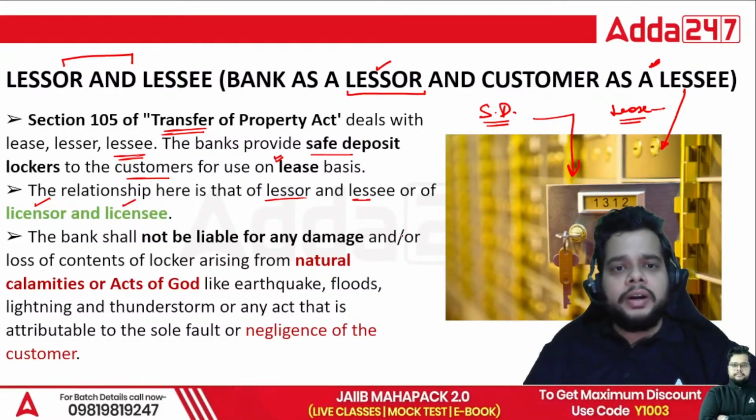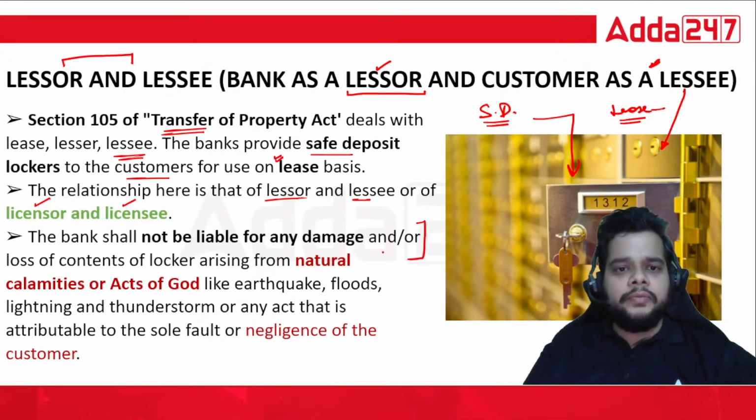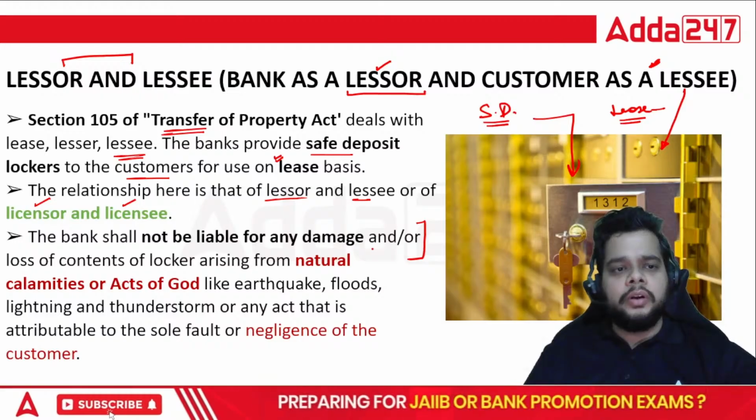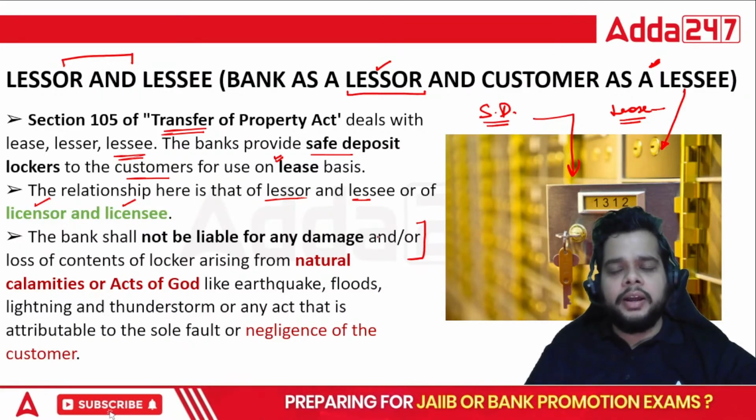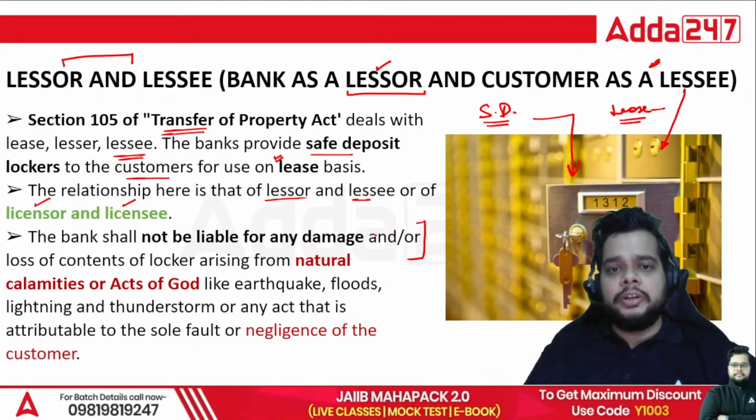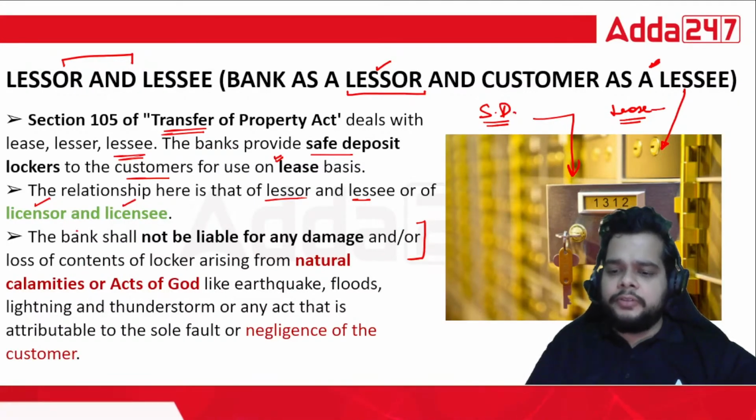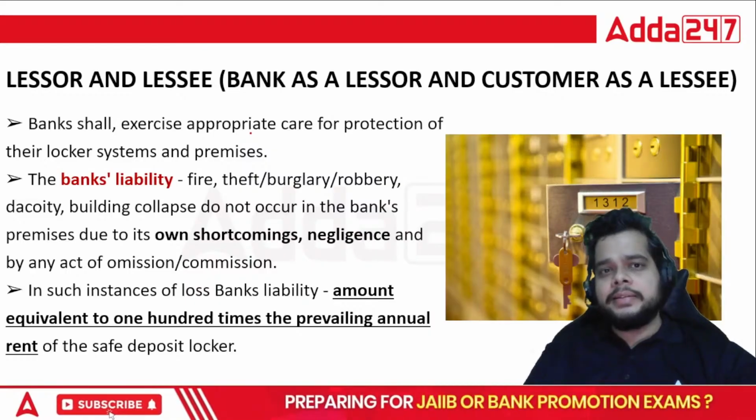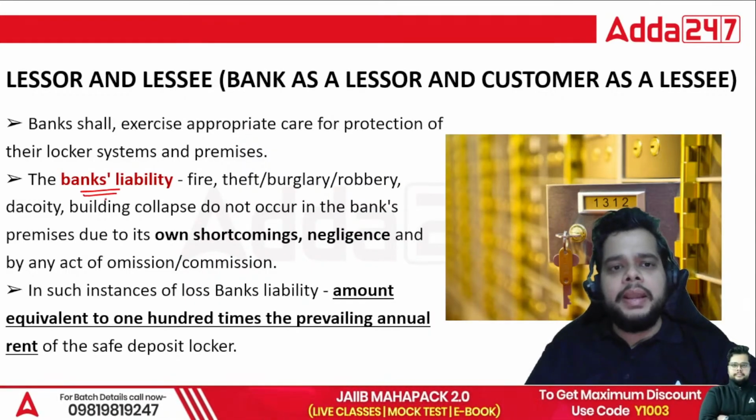The bank is not liable for any damage or loss to the contents in the locker if the loss is due to some natural calamity or an act of God. But yes, if the bank's negligence is the reason for the loss of certain items, then the bank will be liable.